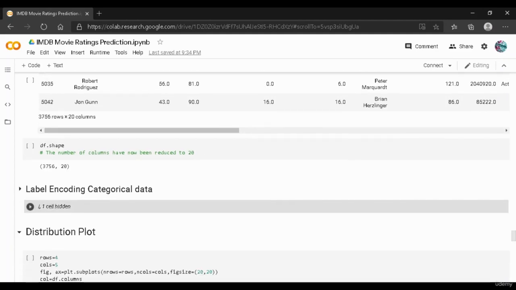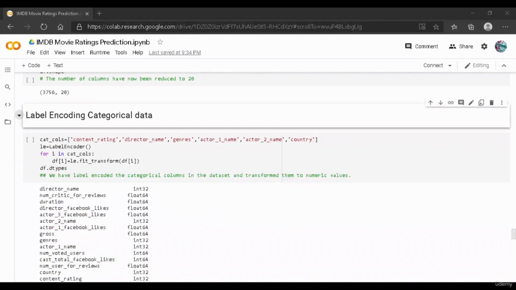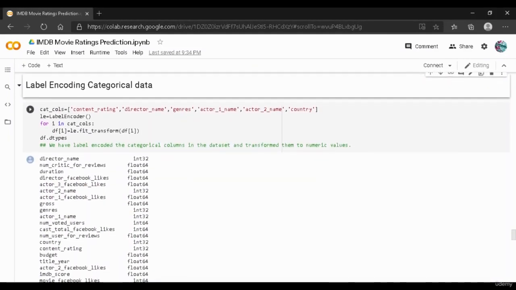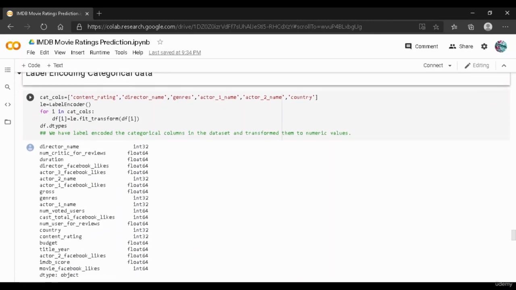The next thing that we have done over here is label encoding. As I told earlier, label encoder will convert all the categorical data into numeric, and we have selected columns like content rating, director name, genre, actor 1 name, actor 2 name, and country.